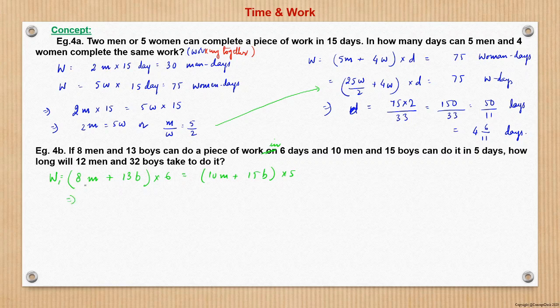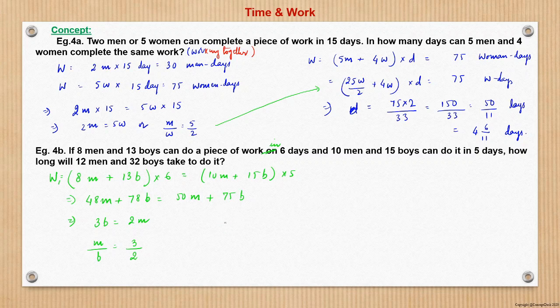So from here I equate the two. So it becomes 48m plus 78b is 50m plus 75b. So here it is 3b is equal to 2m. So here I can say that men are 1.5 times more efficient than boys, right? This is what we have got here.